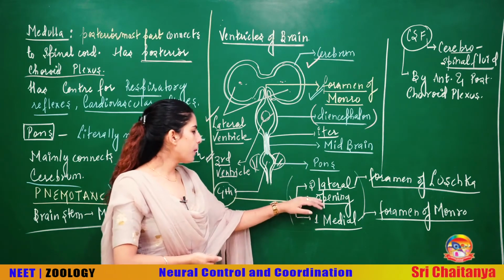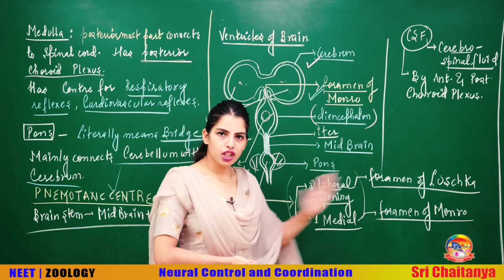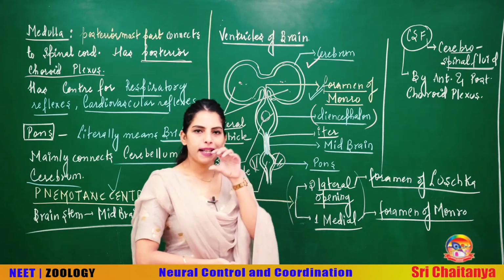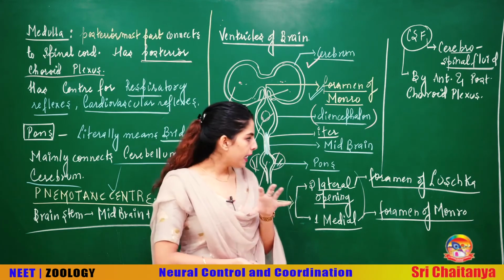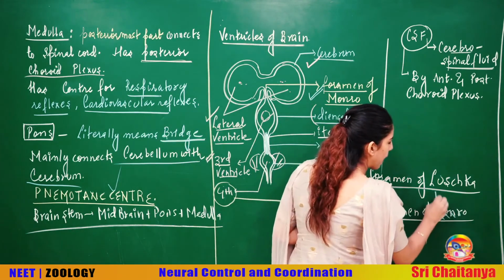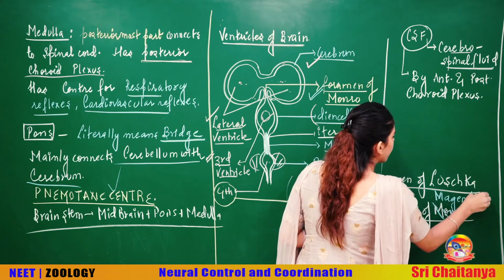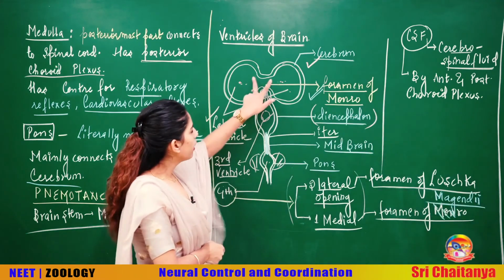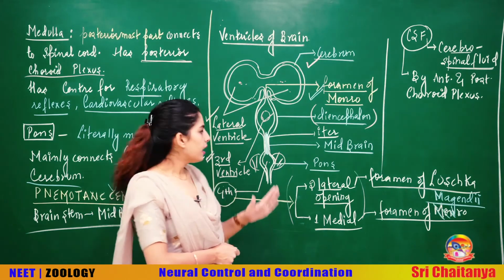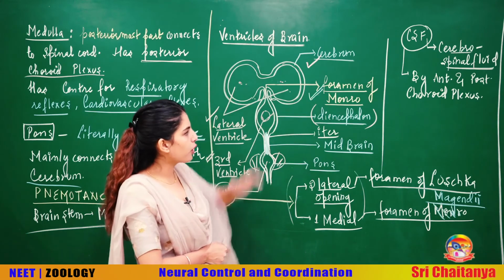The two lateral openings are called foramen of Luschka. That's foramen of Luschka, and a single opening is called foramen of Monro, which is present medially. The medial opening is not the Monro. I'm so sorry. It's not Monro. It's Magendie. Monro is actually the connection between the lateral ventricles and the third ventricle. The connection between the third ventricle and the lateral ventricles is with the help of foramen of Monro.